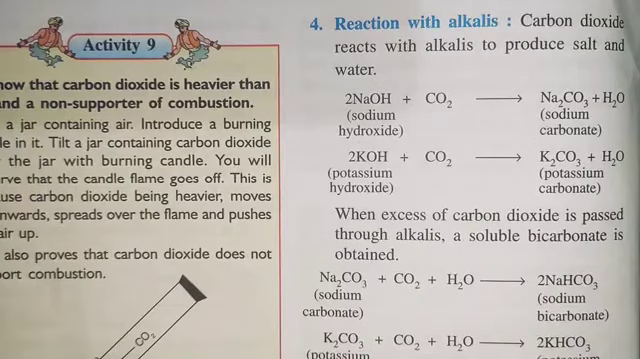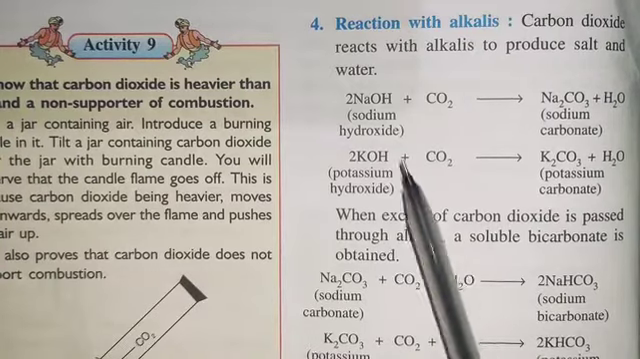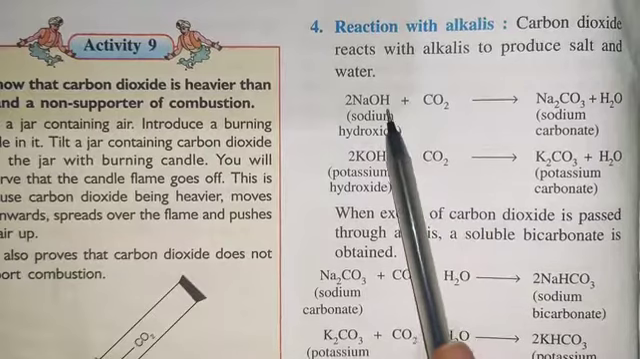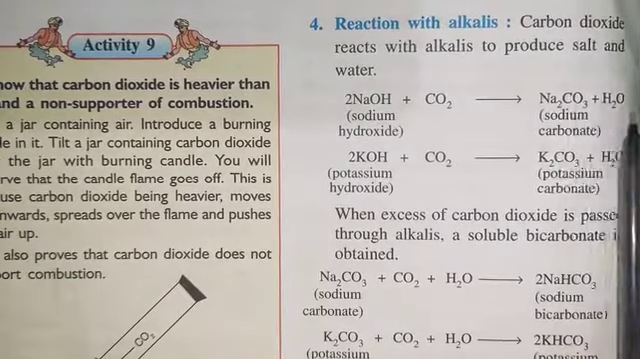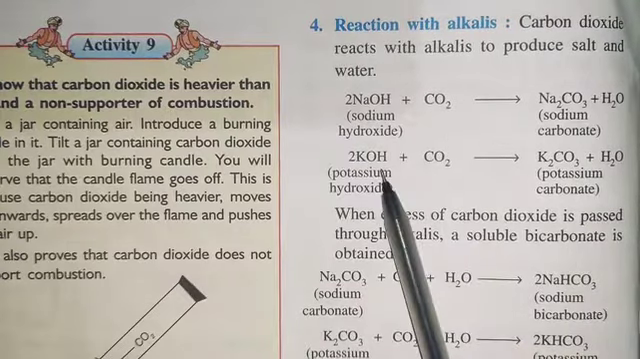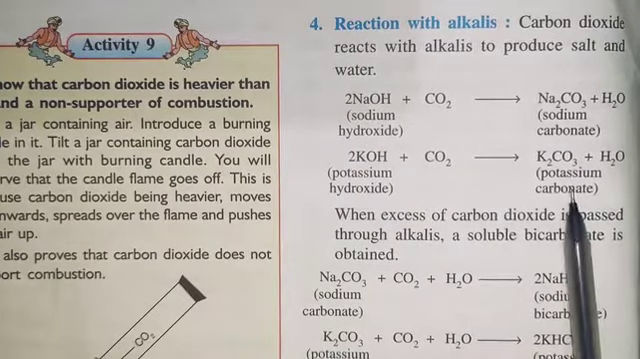Reaction with alkalis. First of all, we'll recall what alkalis are. The bases which can be dissolved in water are known as alkalis. So here we have the alkalis NaOH and KOH, and when carbon dioxide reacts with alkalis, it produces salt and water. So these are the two salts respectively of NaOH and KOH: sodium carbonate and potassium carbonate.